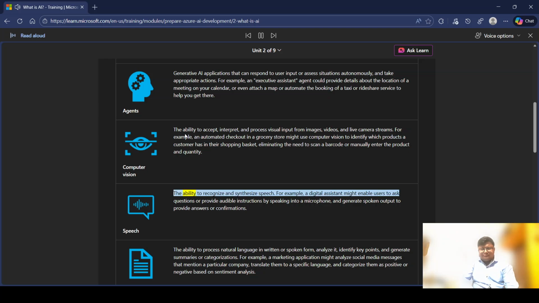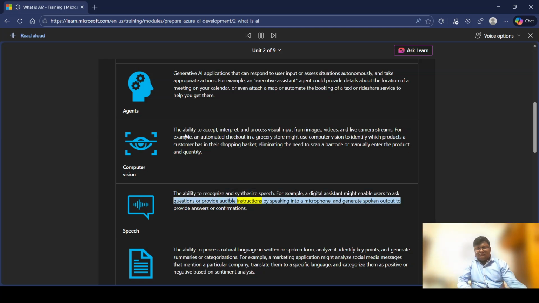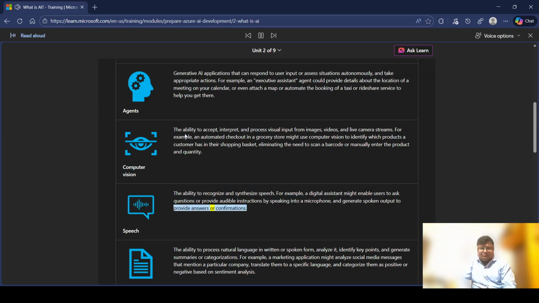Speech. The ability to recognize and synthesize speech. For example, a digital assistant might enable users to ask questions or provide audible instructions by speaking into a microphone and generate spoken output to provide answers or confirmations.